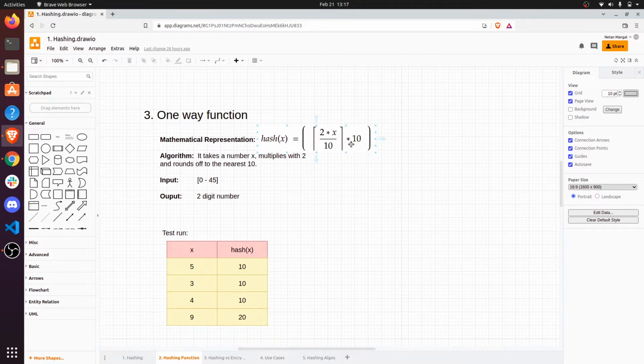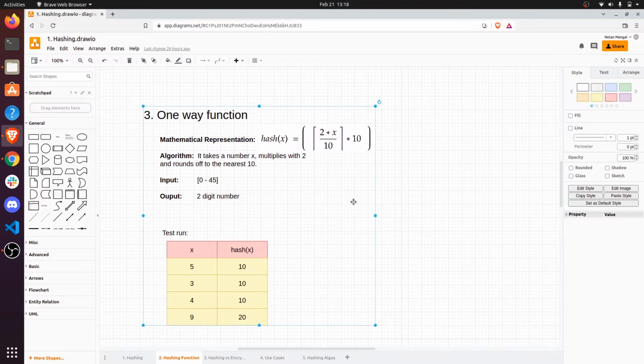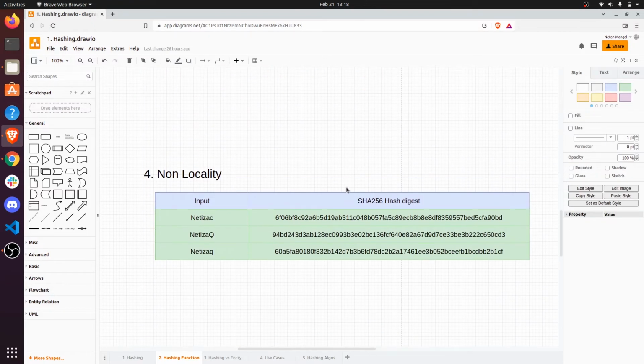For the input 5, 5 times 2 is 10, rounding off to the nearest 10 is 10. 3 times 2 is 6, 6 to the nearest 10 is 10. And for 9, 9 times 2 is 18 and 18 rounded off to the nearest tens is 20. So as we can see, if we are given the hash value, we can't get back to the original data fed, that is, if 5 was fed or 3 or 4. In this way, a hashing function should be a one-way function.